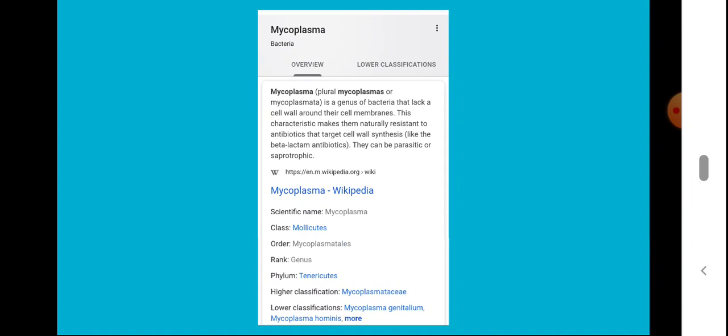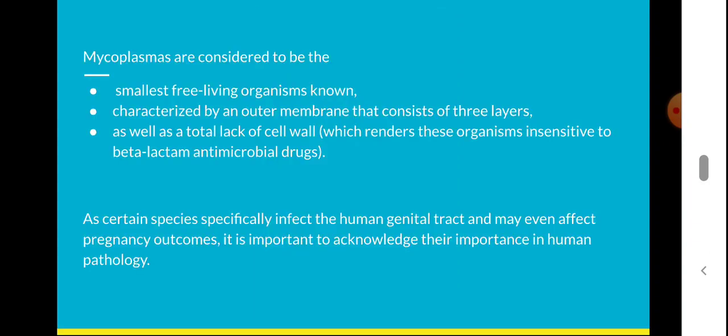What will be the lower classification, the species? There are several species coming under genus Mycoplasma. Examples are Mycoplasma genitalium, Mycoplasma hominis, and many more. Many of them cause several infections in humans also. Mycoplasmas are considered to be the smallest free-living organisms.